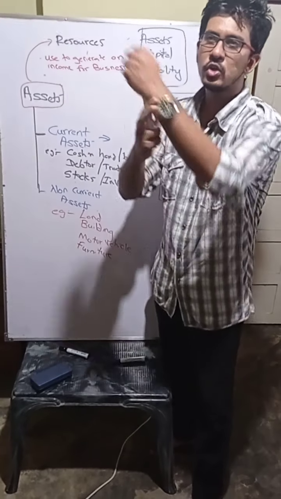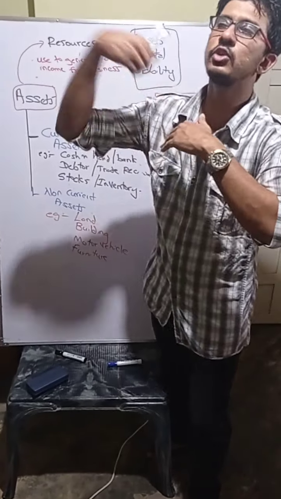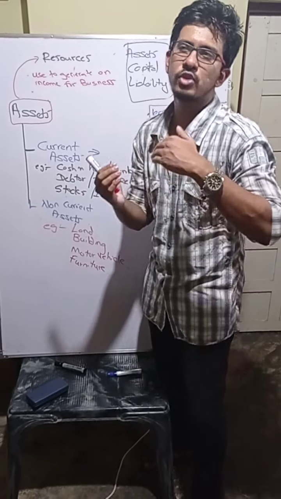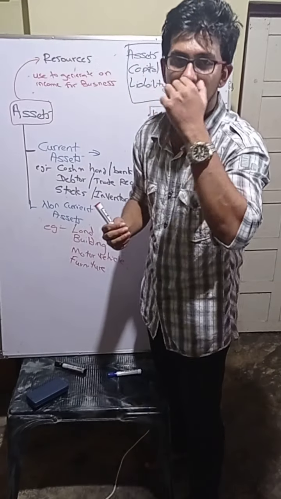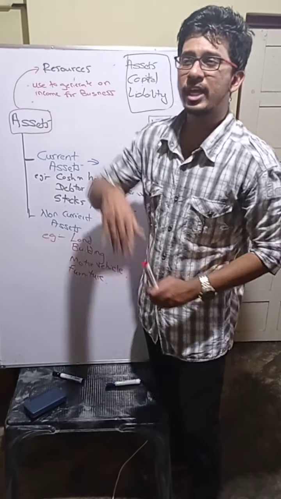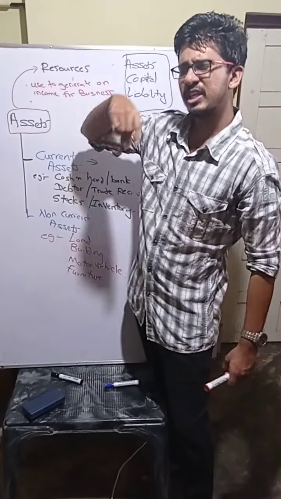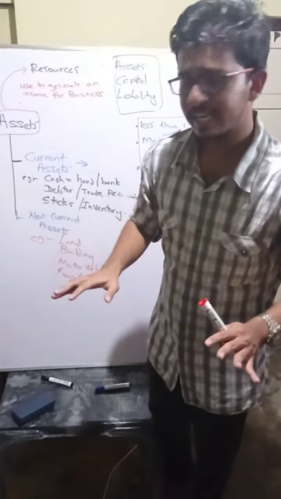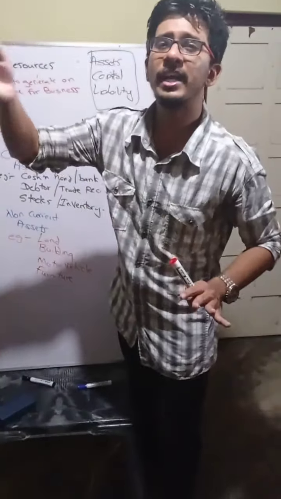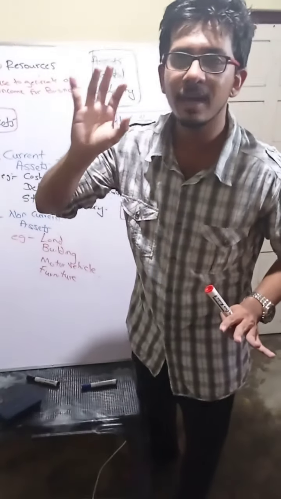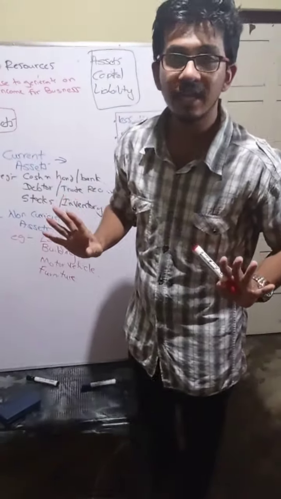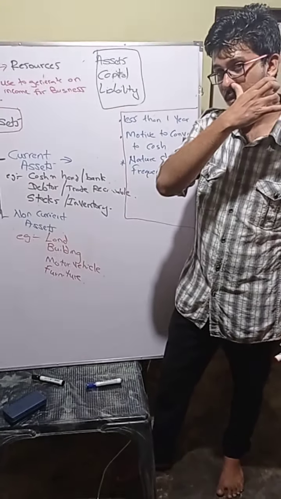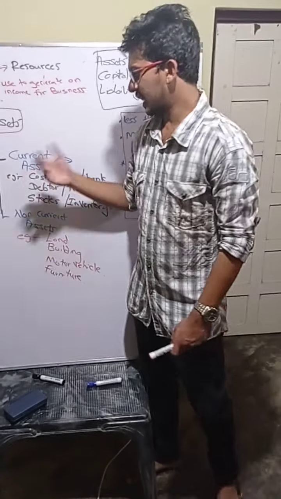For example, I am selling something to another person. Say I am a shoe shop. I sold my shoe to another person, and that person says he will pay the money later. Now that person becomes a debtor for me. So debtor means people who have to pay money to the business. Understood? That is the only meaning of a debtor. The new name for debtor is trade receivable.